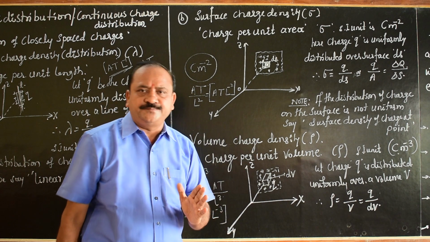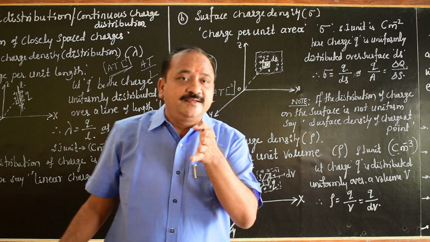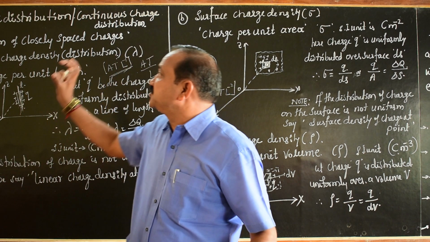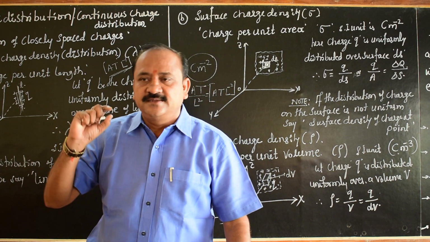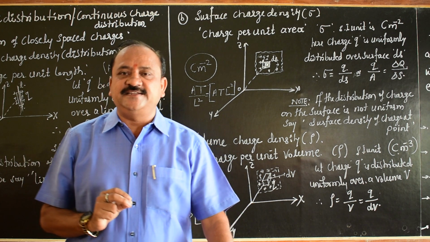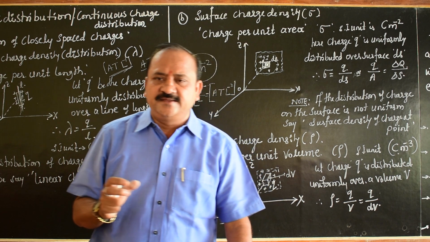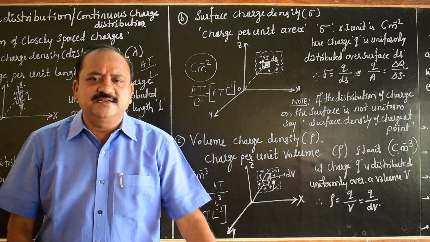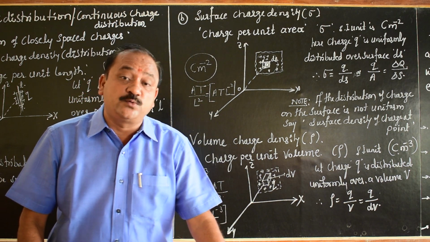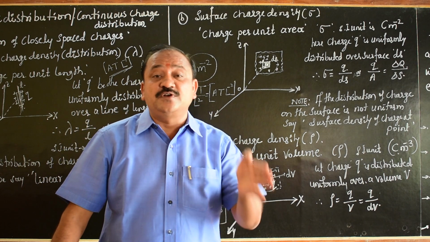As I told you, the distribution of electric charges, linear charge density, surface charge density and volume charge density, are three very important concepts. Always try to understand the distribution of electric charges.